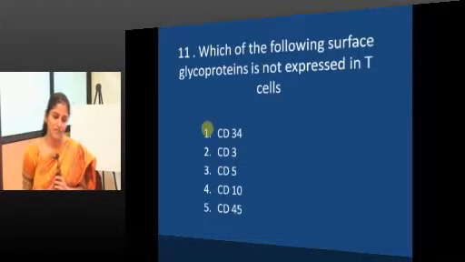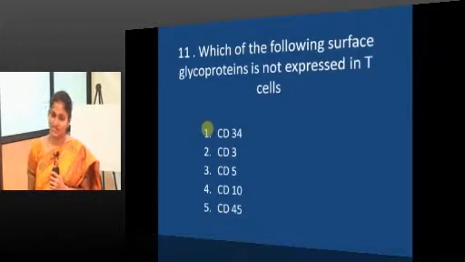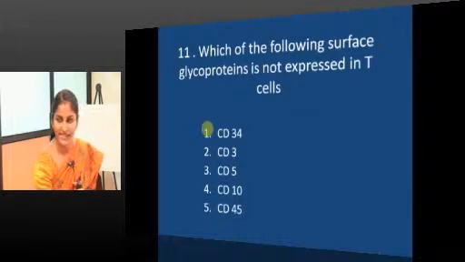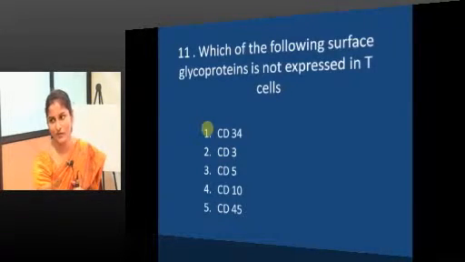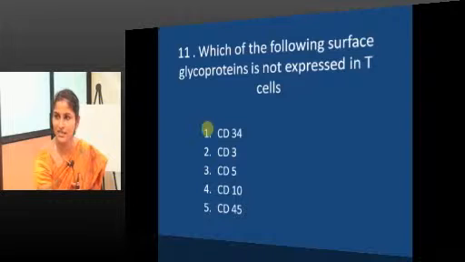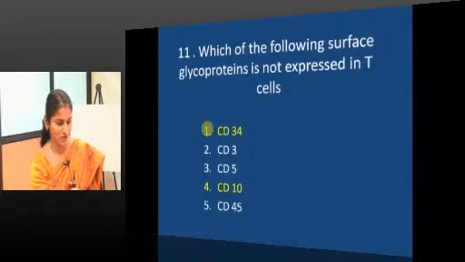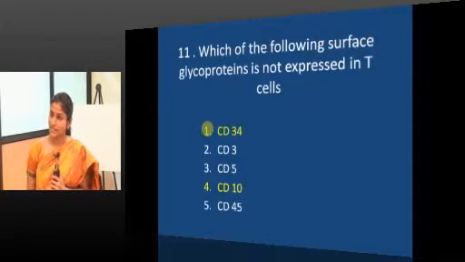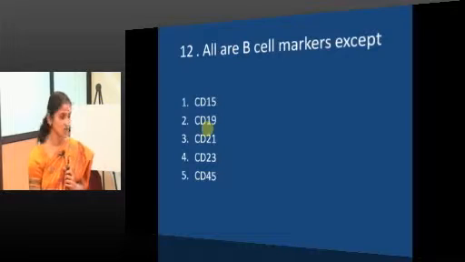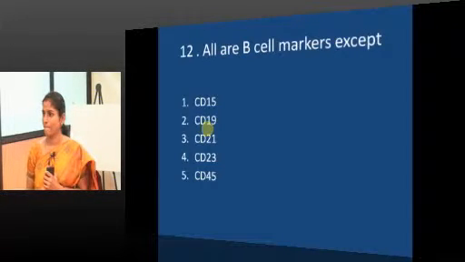So, which of the following surface markers is not expressed in T cells? CD10 is a B lymphocyte marker and CD34 is a stem cell marker. So, it will not be expressed when the cell matures. Good. All are B cell markers except